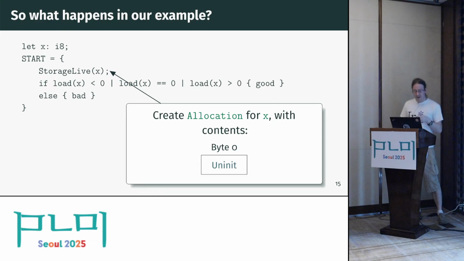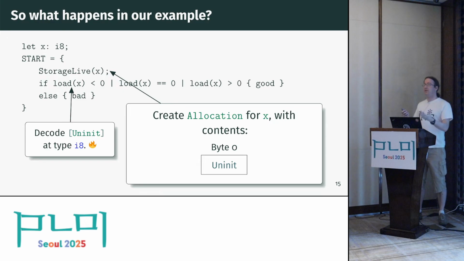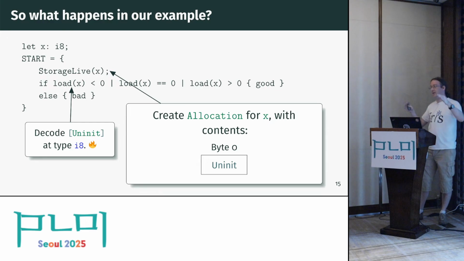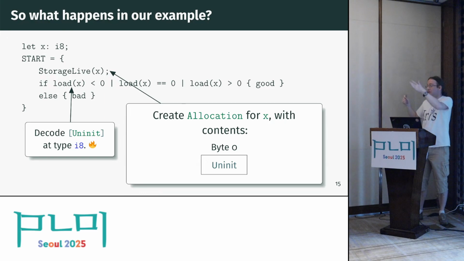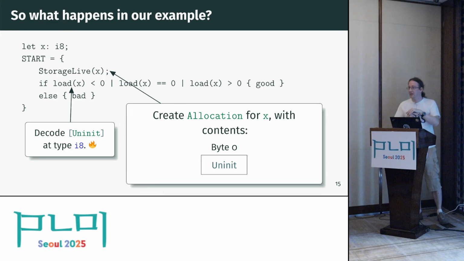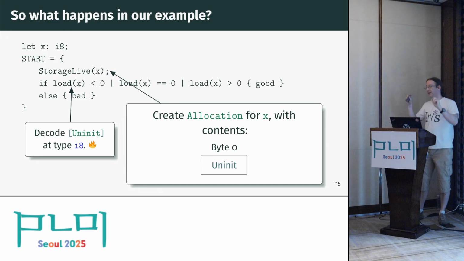And then when we do load X, we call a decode function that we just wrote on this 1 byte, which means we feed uninit into I8 and decoding, like parsing fails. And at that moment the program crashes and burns, where the interpreter will just say there's an undefined behavior error at this moment, we don't even have to continue. It just happens to be the case that the compiler still continues and does some garbage, which is okay because the compiler is allowed to do anything once you have undefined behavior. But as far as the spec is concerned, the program already went wrong at that moment, and so later the assertion failure is basically just noise.